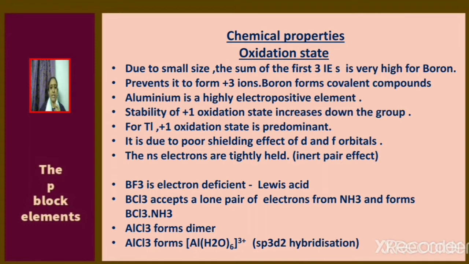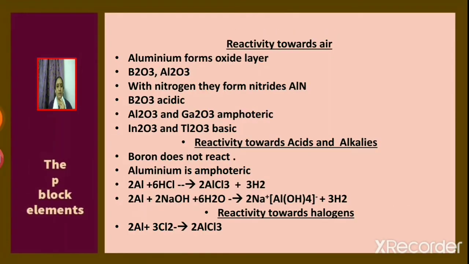Now consider BCl3. It accepts a lone pair of electrons from ammonia and forms BCl3NH3. Aluminium chloride forms dimer. In aqueous solution, aluminium chloride can give [Al(H2O)6]3+. In this complex ion, aluminium is under sp3d2 hybridization.